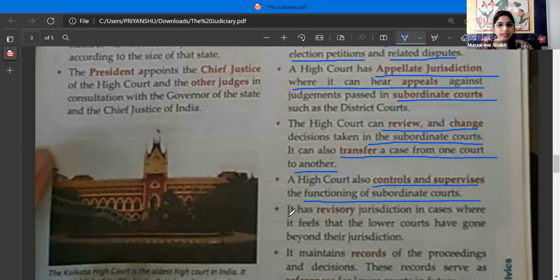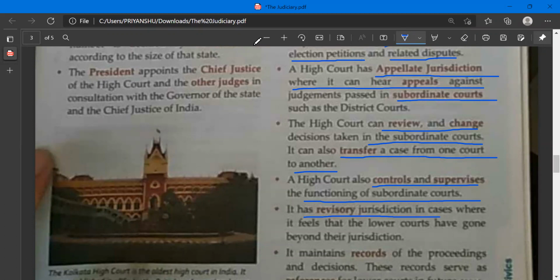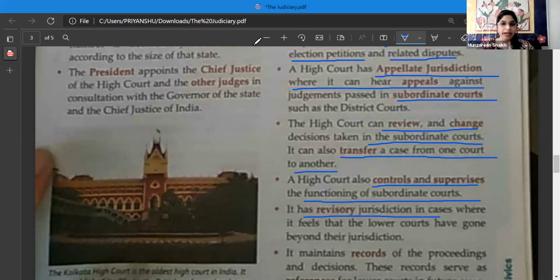Now, the next function is that it has a revisory jurisdiction. What does the word revisory mean? I had explained to you all while explaining the Supreme Court. Ma'am, it can review or rectify any error or mistake it has made earlier. Very good. The word revisory comes from the word revision. Revision means revising again. So the word itself is giving you the meaning of the jurisdiction. In cases where it feels that lower courts have gone beyond their jurisdiction, it can revise their decisions. All right? Got this, everyone?